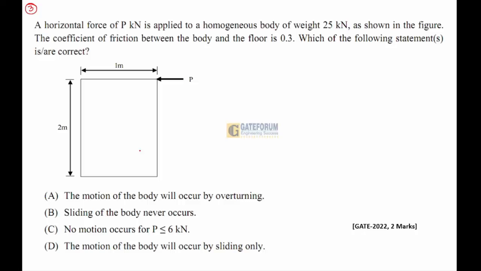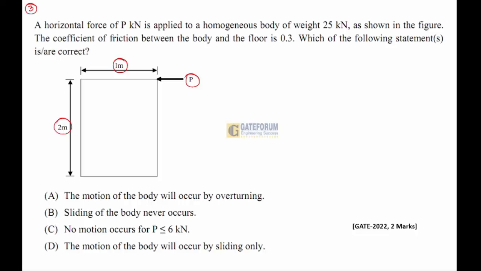Okay. So in the question he has given a rectangular block like thing. 1 meter is the width, 2 meter is the depth or height. P is the force which is applied. Option A, the motion of the body will occur by overturning. Option B, sliding of the body never occurs. C, no motion occurs for P less than or equal to 6 kilonewton. Option D, the motion of the body will occur by sliding only.